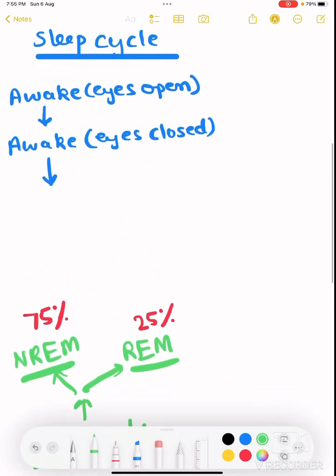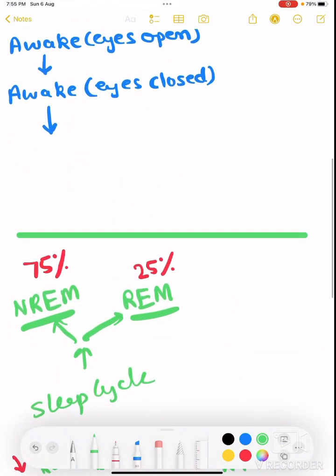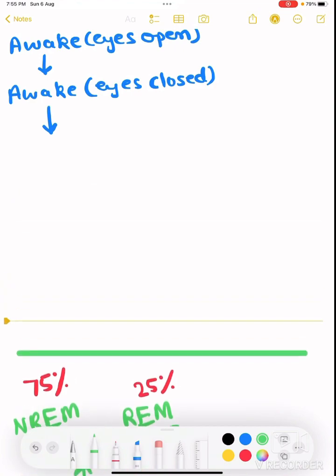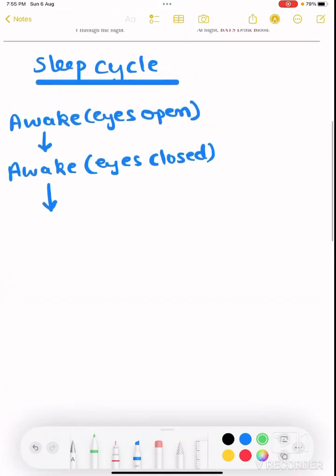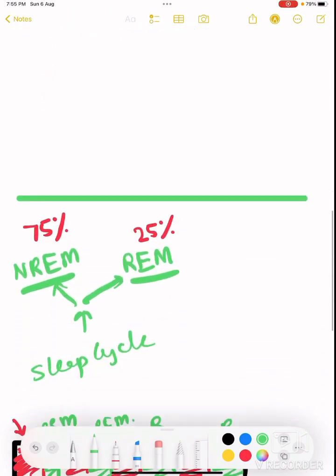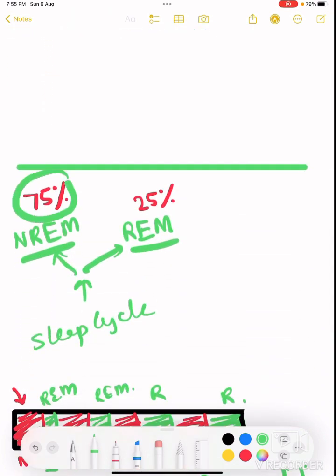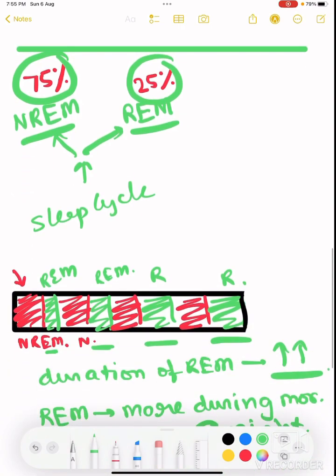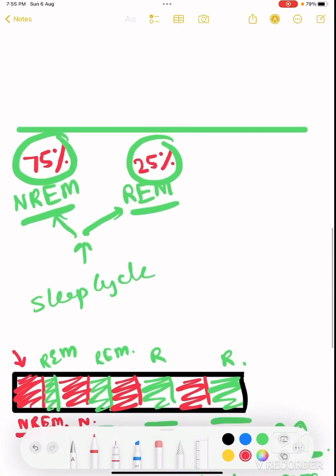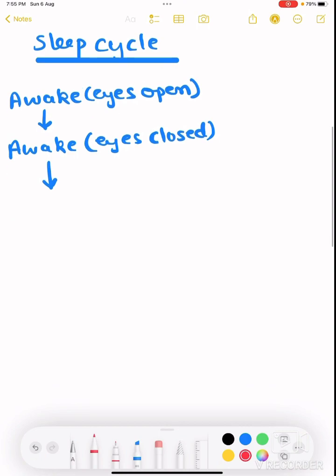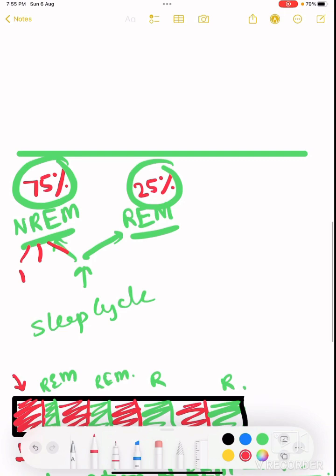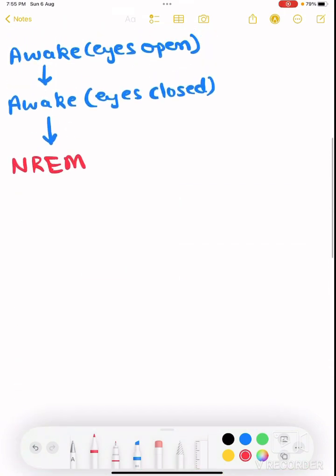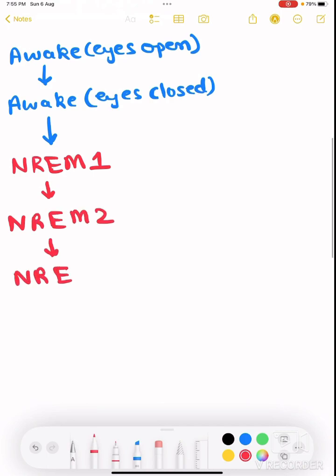So this was the basic thing I wanted you to understand. Now we go back to what we were discussing earlier. Awake with eyes open, and awake with eyes closed. Then we enter the sleep cycle. In the sleep cycle, as already told, there are two phases, NREM and REM, and first we enter the NREM phase. Now in NREM, there are further three phases: NREM 1, then we enter NREM 2, then we enter NREM 3.